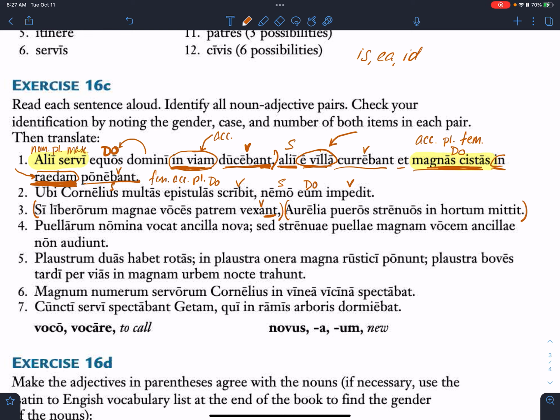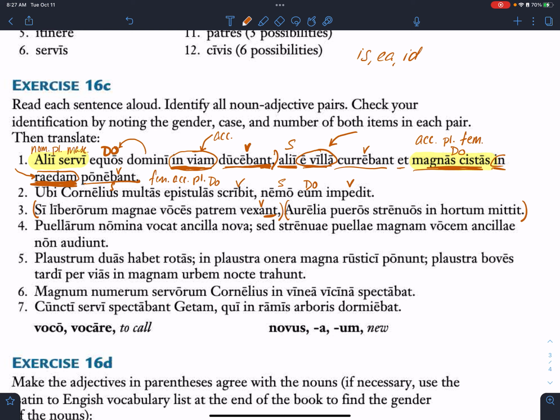A plural nominative, good. Do we have a plural nominative here? We have a singular. Where? I'm just looking at the plural and has cum. Okay, so liberorum.